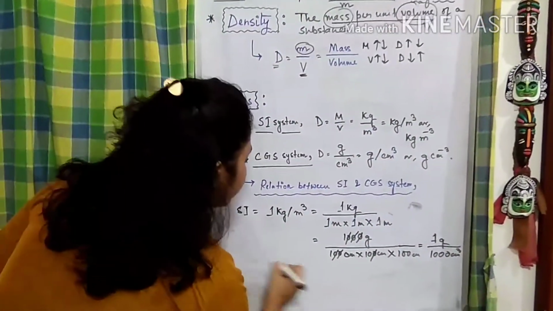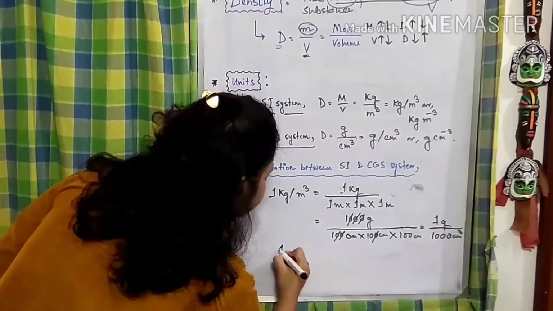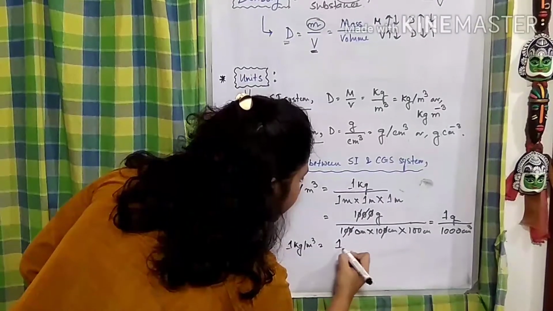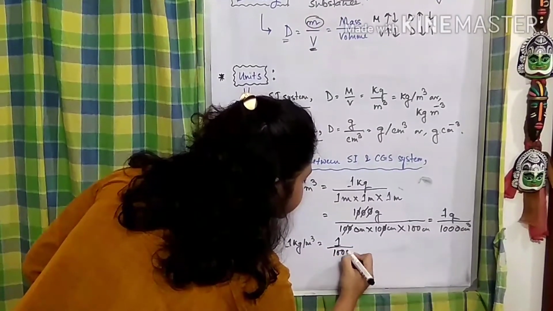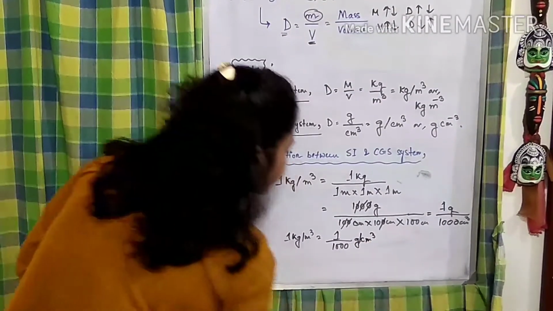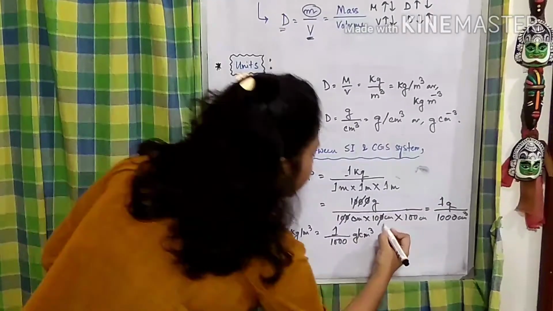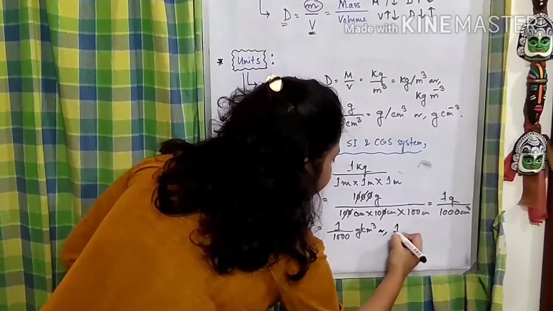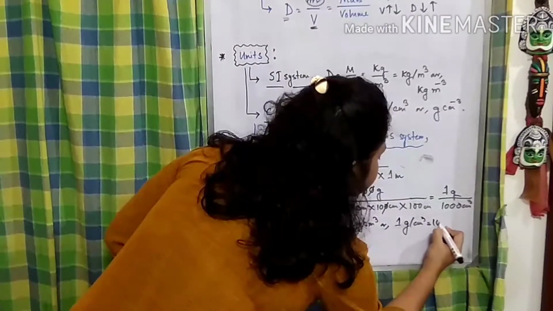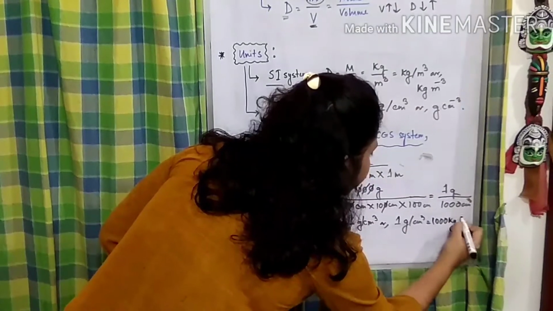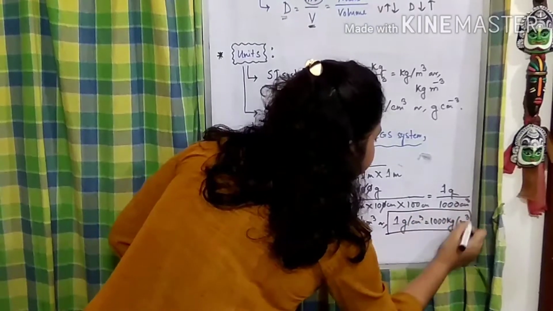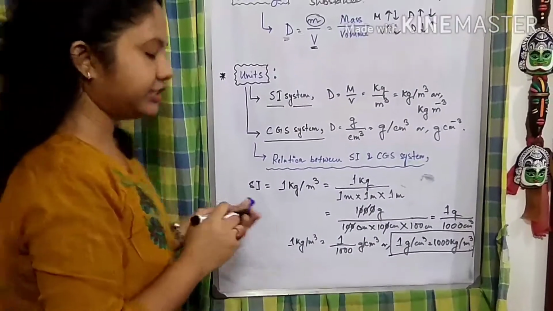So from there we can say that 1 kg per meter cube is equal to 1 by 1000 gram per centimeter cube. Or, if we convert further, we can write 1 gram per centimeter cube is equal to 1000 kg per meter cube. So this is the relation between the SI and the CGS system.